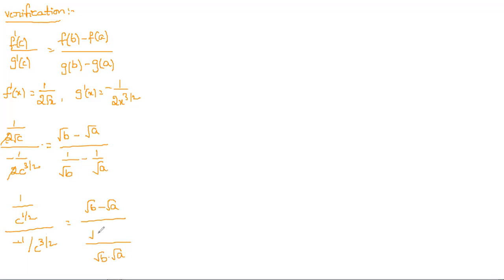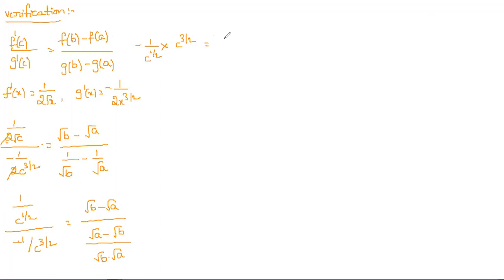Root a times it goes, and root b times it goes. And here it is having 1 by c power 1 by 2, and when it comes to this side, this changes to minus c power 3 by 2. Okay, 1 by c power 1 by 2 into c power 3 by 2.